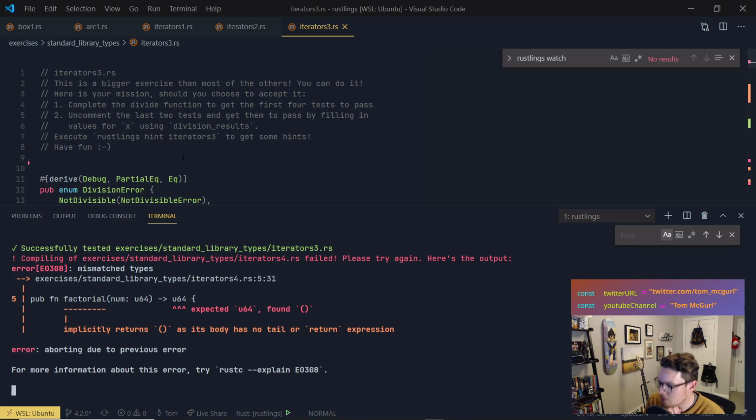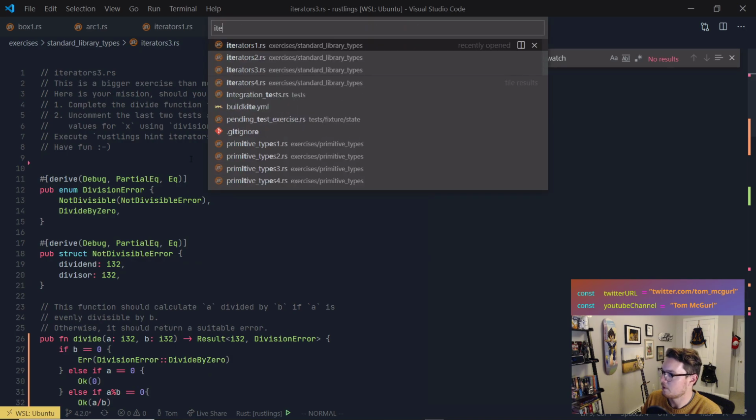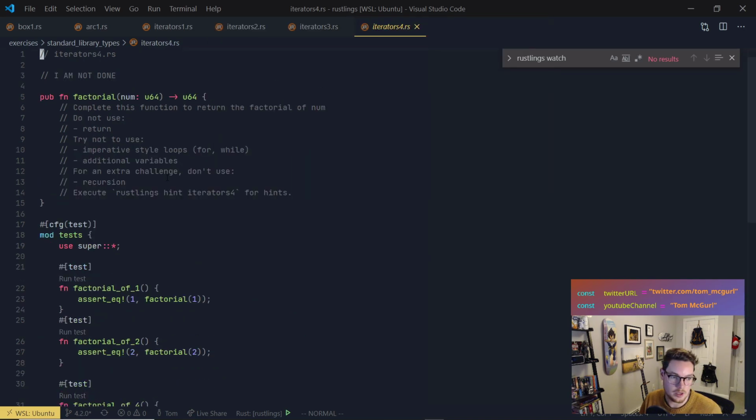Factorial. All right, ready? Let's open up Iterators 4. We're going for it today. We're going to finish Rustlings.